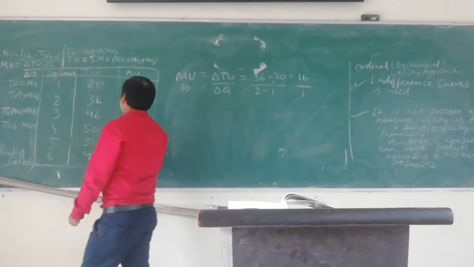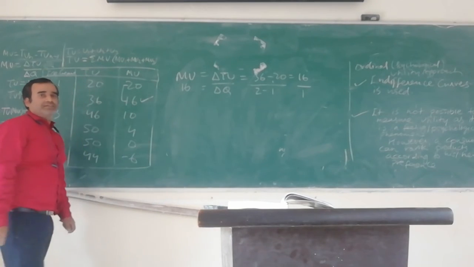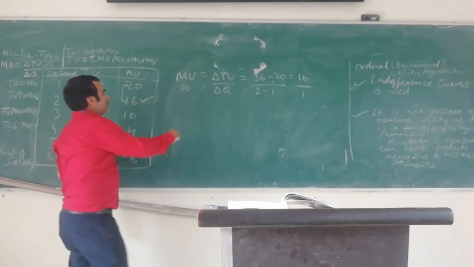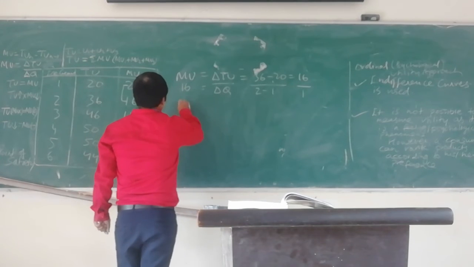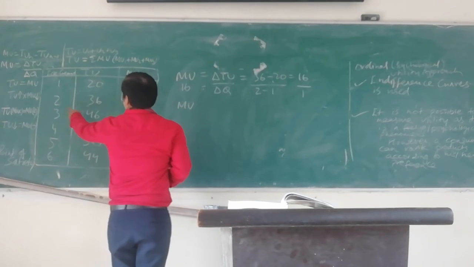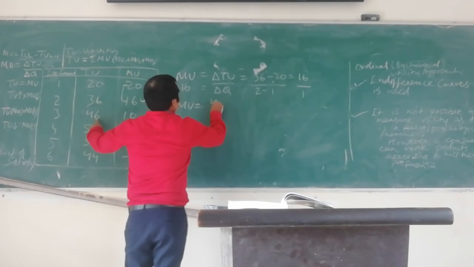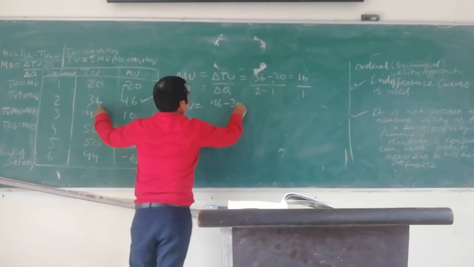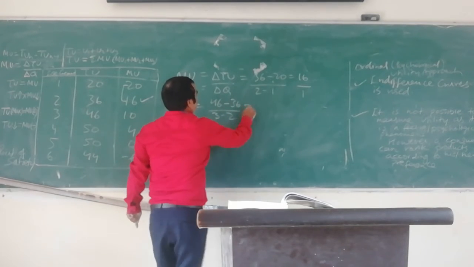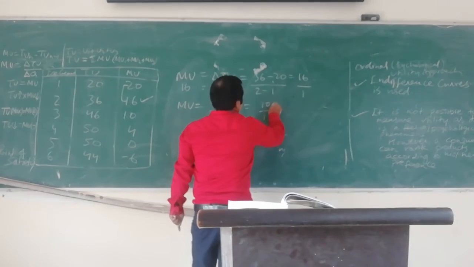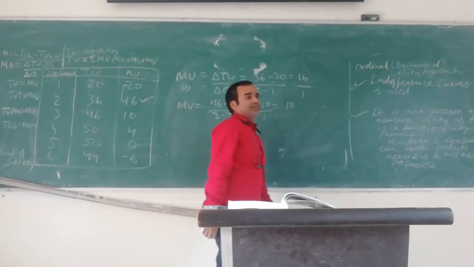We have got that here. Okay? Next, it will be 46 minus 36, then 3 minus 2. So it will be 10 divided by 1. Clear?